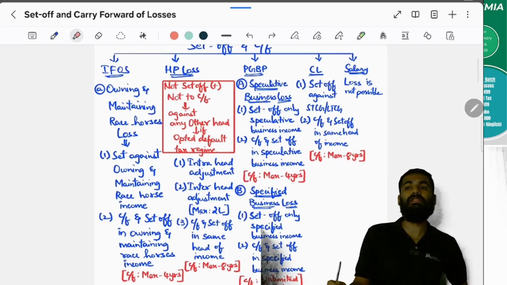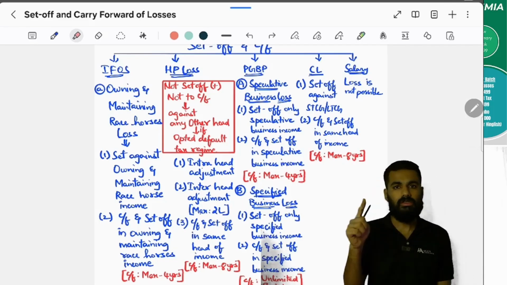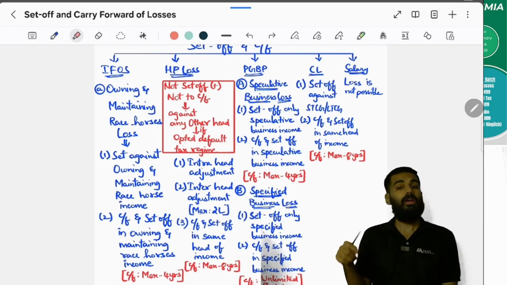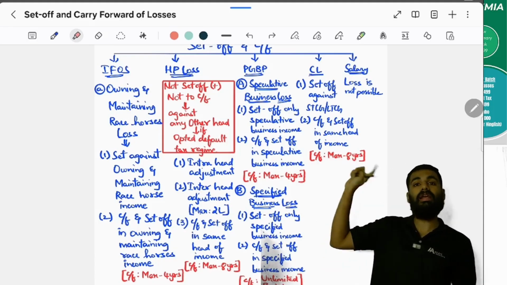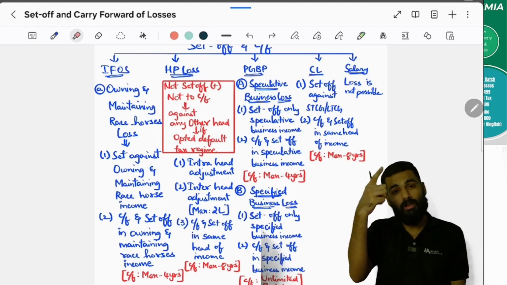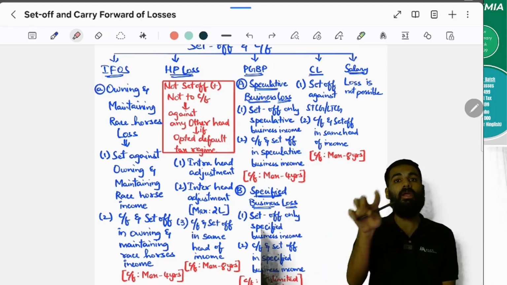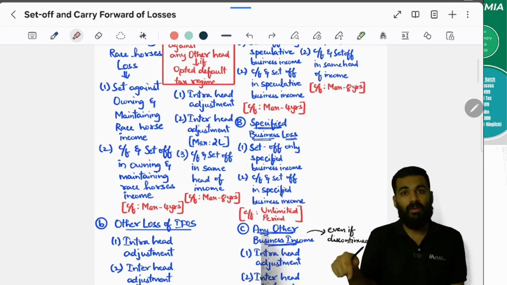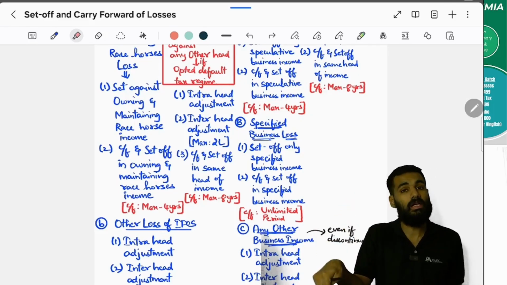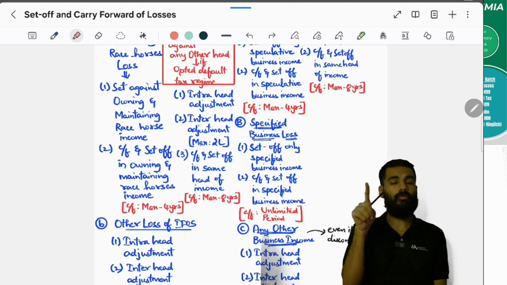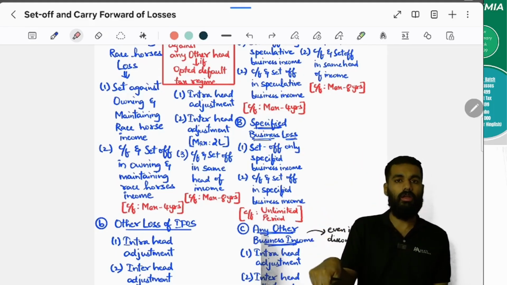Next, PGBP income. One, we'll talk about speculative business income. Speculative business income, first set it off from the same speculative business income only. If you don't have the same speculative business income, then carry forward and set it off in the future assessment years, but you have to set it off in the same speculative business income only. Maximum 4 years you can carry forward. And what about specified business income? Specified business income, you have to set it off in this specified business income only in the previous year. If you don't have specified business income, then you can carry it for unlimited period of time, but you have to set it off in the specified business income only.